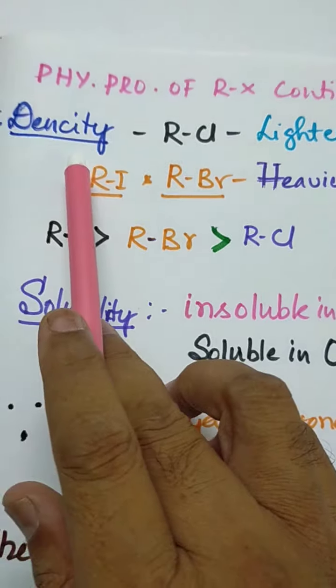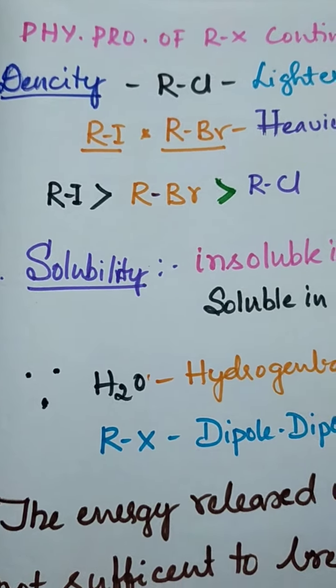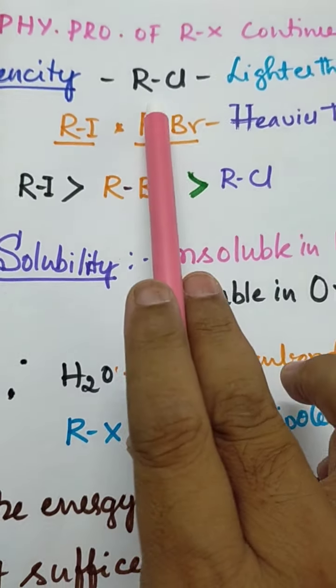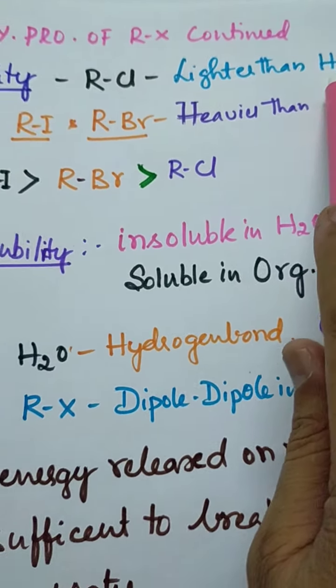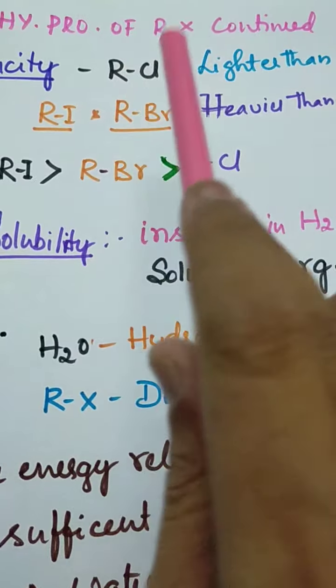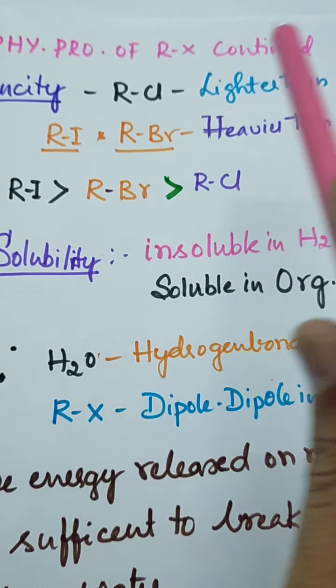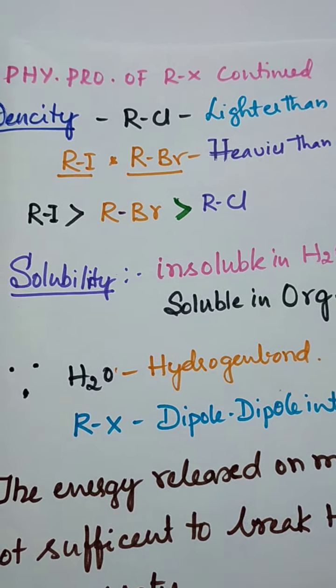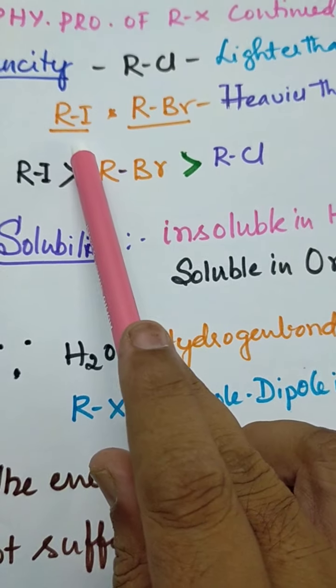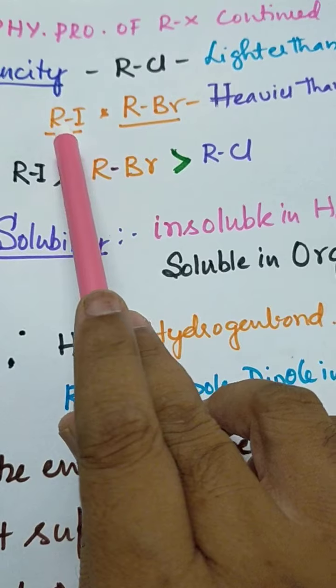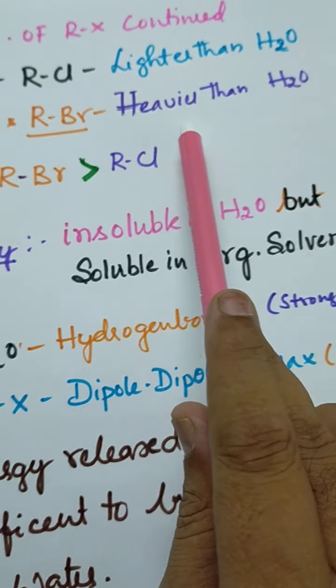Density. When you compare the density, the arrangement of atoms, alkyl chlorides, the alkyl halides are lighter than water. When we put alkyl halides in water, they float on the surface of the water, lighter than the water. Density is lower than the water. But what about the alkyl iodide and alkyl bromide? Heavier than water.